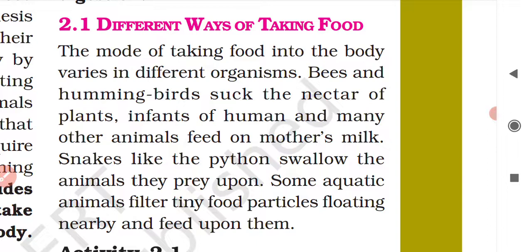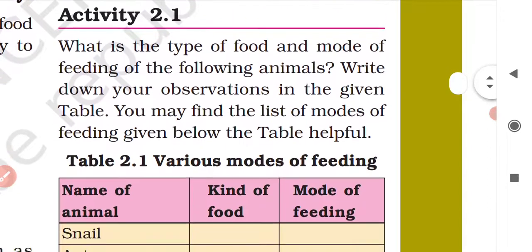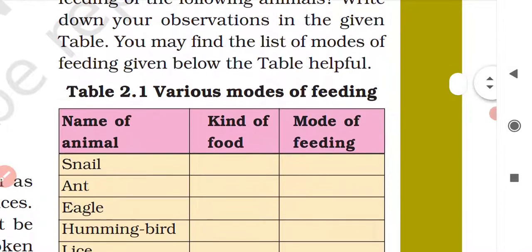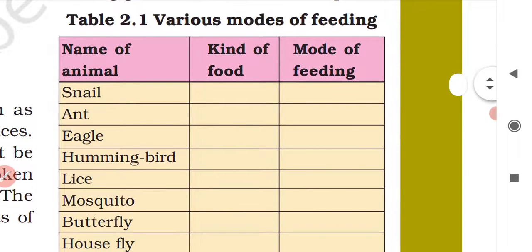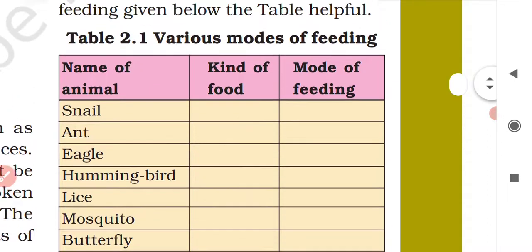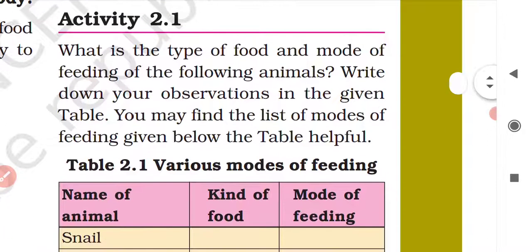Now activity 2.1 is there. What is the type of food and mode of feeding of the following animals? There is a table given to you. Names of the animals are given. You have to write here the kind of food which they feed on and the mode of feeding, and note it down in your book.